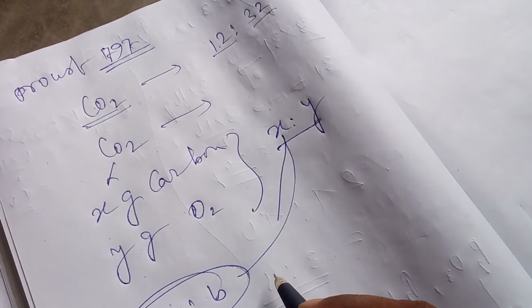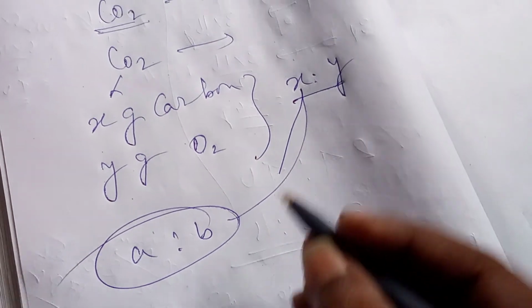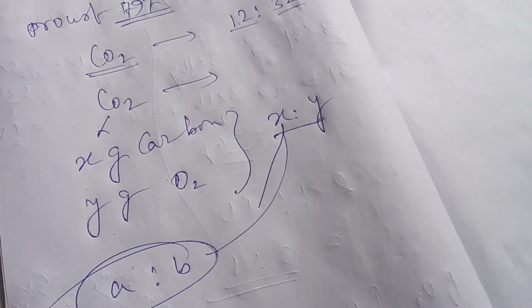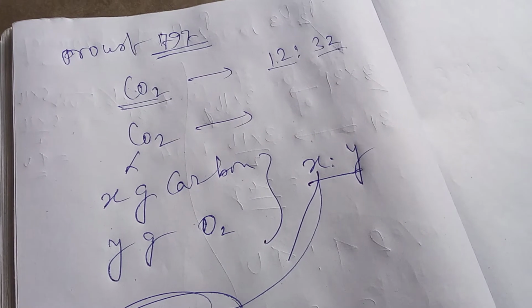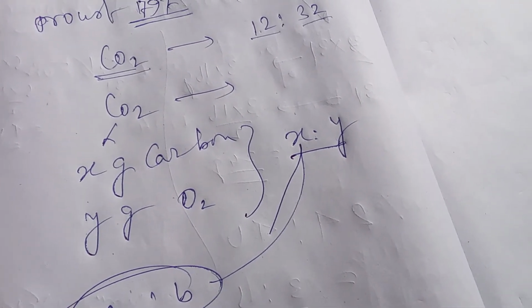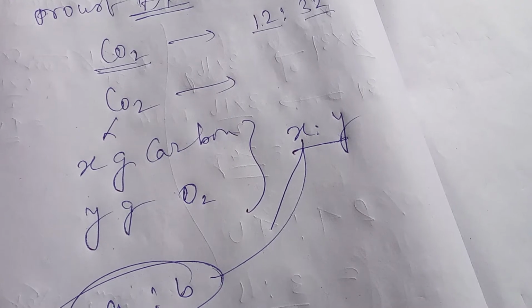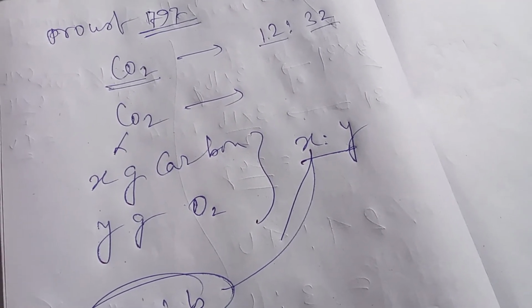X is to Y is A is to B. And this is not 12:32. 12:32 is easier, and same for every CO2. This law is stated by Proust in 1797.